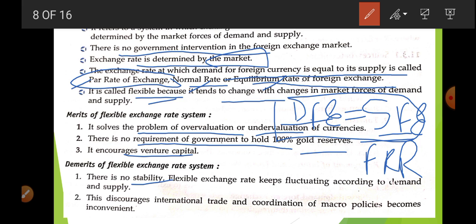Now, the flexible exchange rate keeps fluctuating according to demand and supply. This discourages international trade, and coordination of macro policies becomes inconvenient.